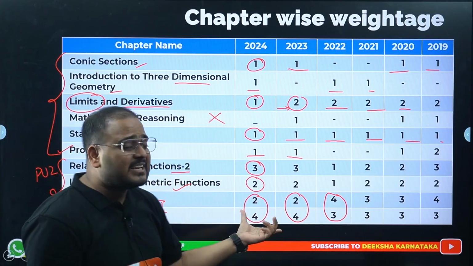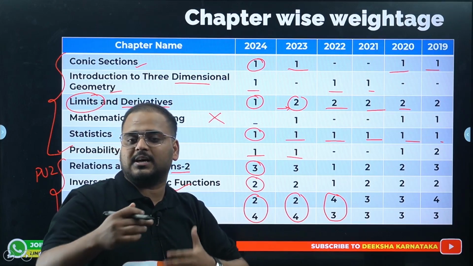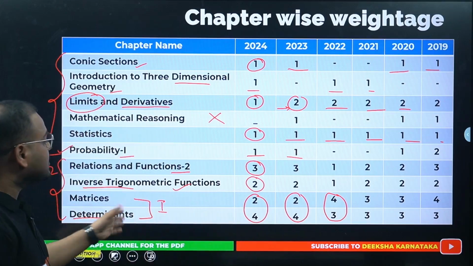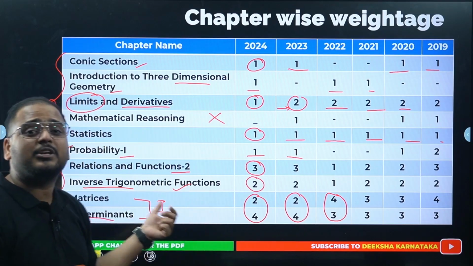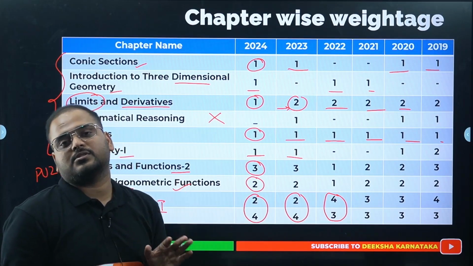So on an average, 6 to 7 questions are coming from this unit. If you don't want to call this 1 unit, you can call this 2 chapters, but you can expect 6 to 7 questions from these 2 chapters. And you know it as well, these are very simple questions, okay?